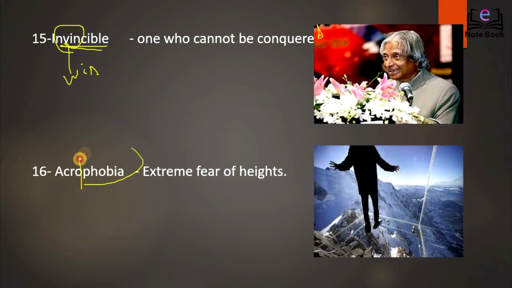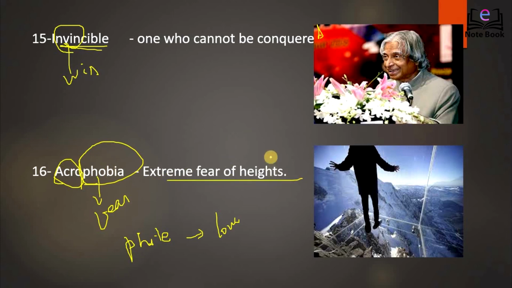The next word is acrophobia. Now, this is easy. Look here. Phobia means fear. Phobia always means fear, while phile means love for something. Phobia means hatred for something or fear for something. Acro. I'm sure you've heard of the word acrobats. That which is performed from height. So, extreme fear of heights is known as acrophobia.